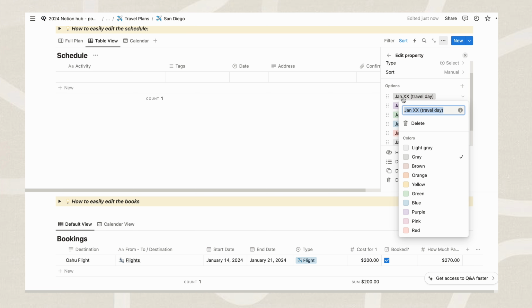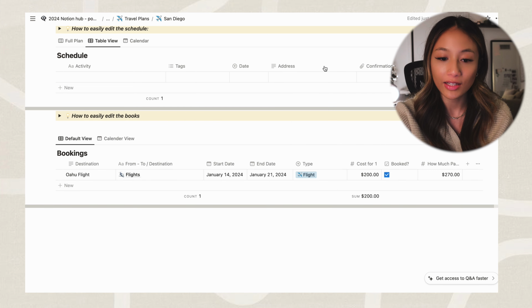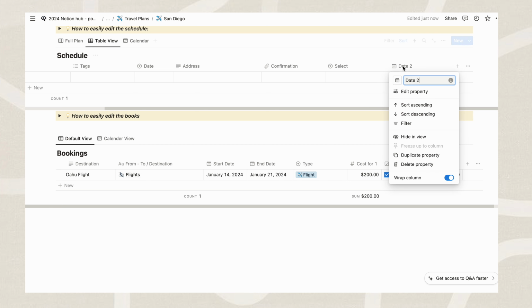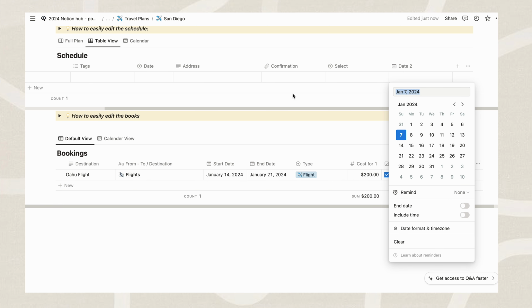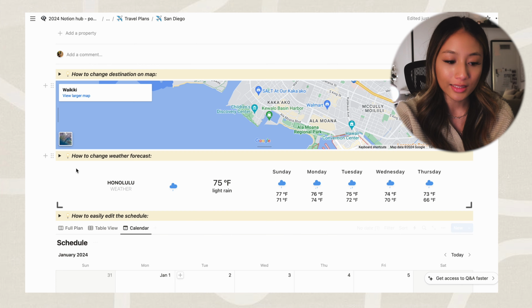You can delete all of these or just rename them. You want to change it to every single day that you're out there on vacation. If there's an address, a confirmation number, and then this is something that we're starting to plan, or if we need to book something, or if we already had it booked, and then the actual calendar property for it as well. So if you want to see the calendar view of your itinerary, that's how to do that.